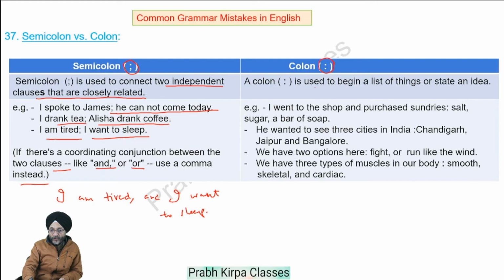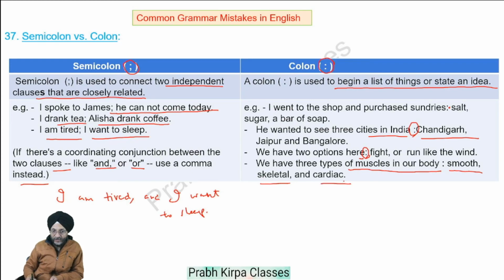Next, the colon. A colon is used to begin a list of things or state an idea. For example, I went to the shop and purchased sundries. Here is the list: salt, sugar, a bar of soap. He wanted to see three cities in India. Here is the list, you have added a colon: Chandigarh, Jaipur, and Bangalore. This is the colon, and a list is given. Fight or run like the wind. We have three types of muscles in our body: smooth, skeletal, and cardiac.